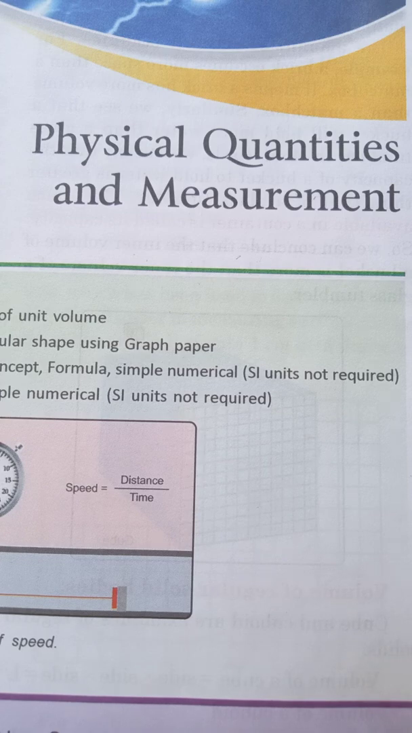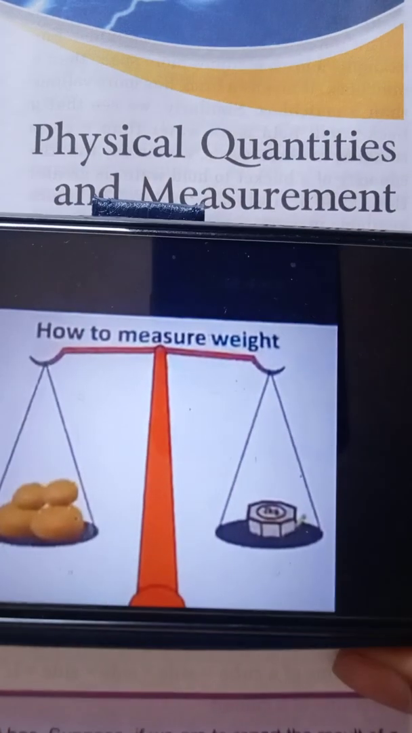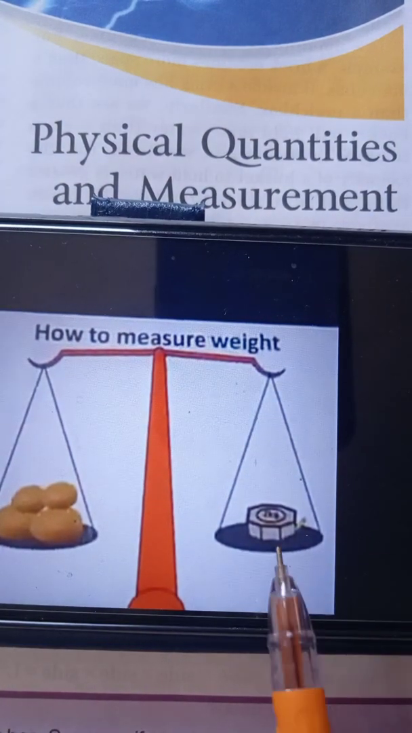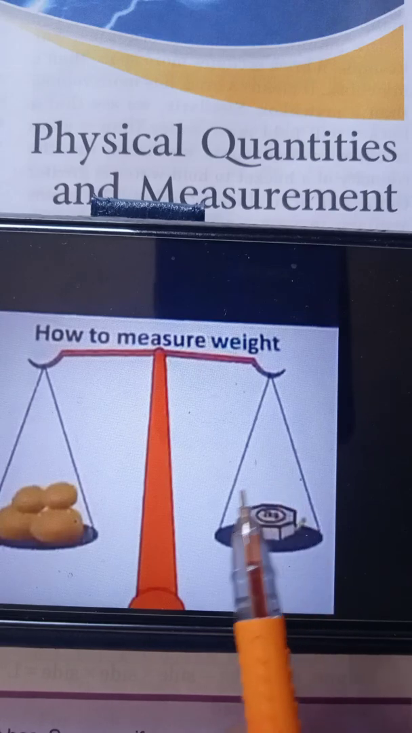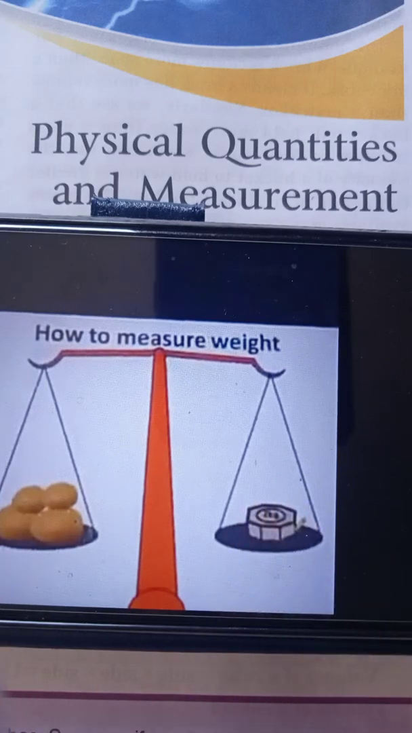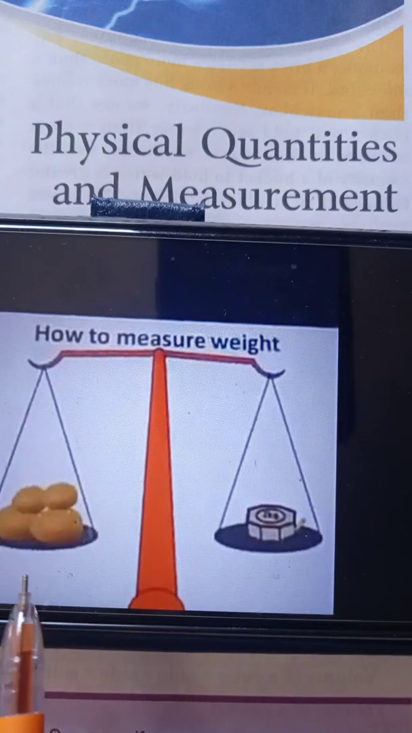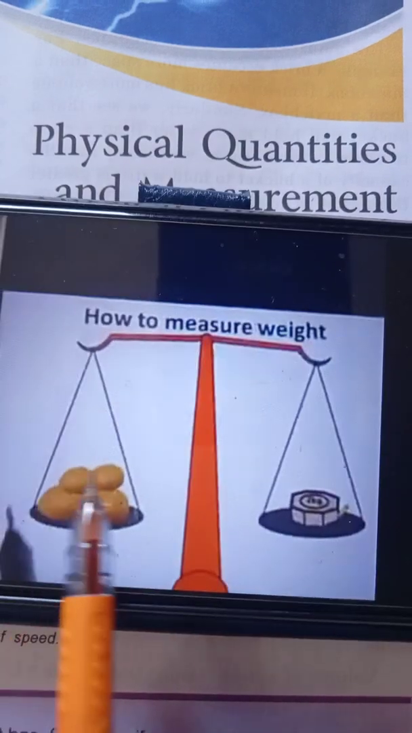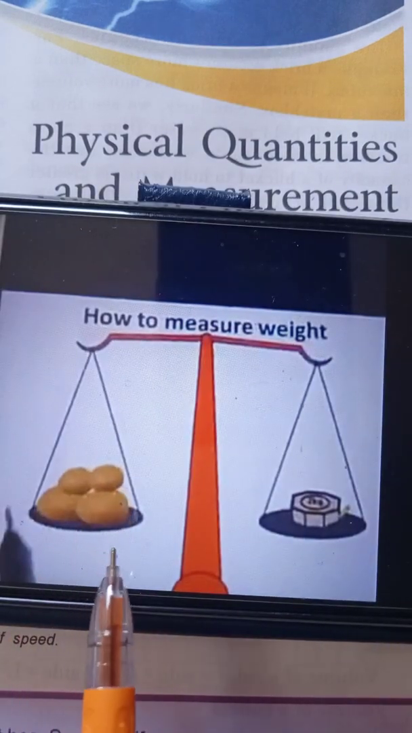What do you understand by measurement? Students, we can say measurement is the process of finding the exact value of an unknown quantity by comparing it with a known fixed quantity. See in this picture, students, on this side we have 2 kg. So this is a fixed quantity, and on this side we have some potatoes and we don't know how many potatoes we have. So this is an unknown quantity.